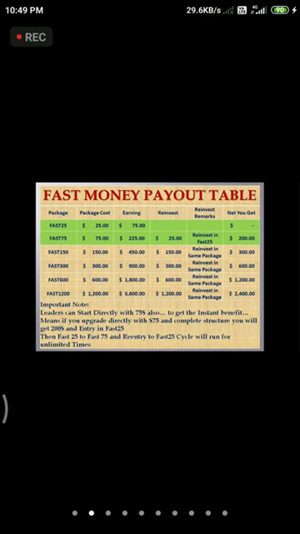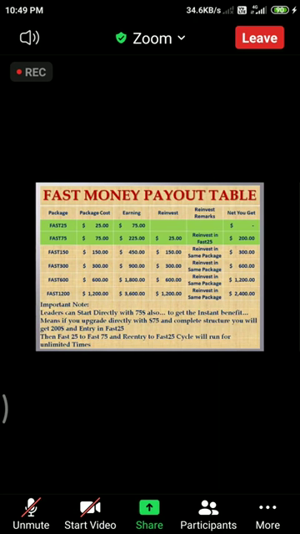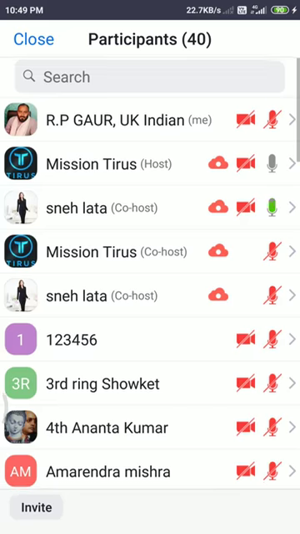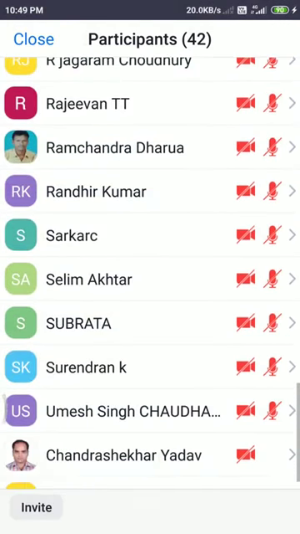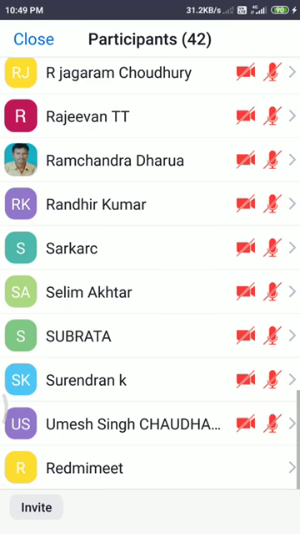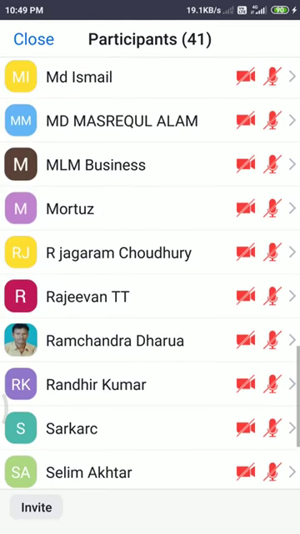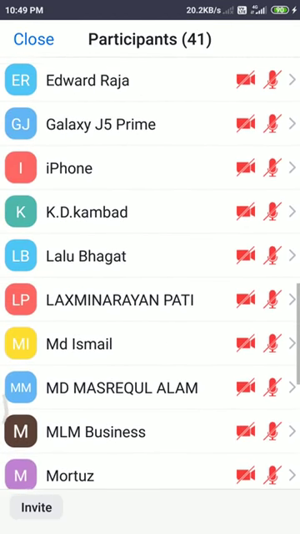And the fast $150 package is $150, and earning is $450, and reinvestment we are going to do is $150, and we are going to withdraw from here $300. And for the fast $300, our earning will be $900, the reinvestment will be $300, and net withdrawal will be $600. And the fast 600 earning will be $1,800, reinvestment is $600, and withdrawal is $1,200. And the fast 1200, $3,600 will be our earning, $1,200 will be reinvestment, and $2,400 will be our withdrawal.